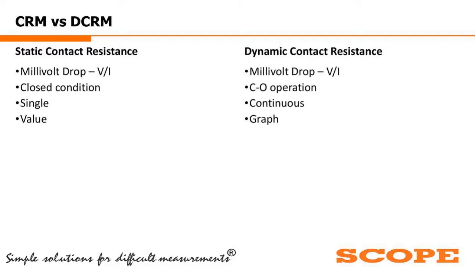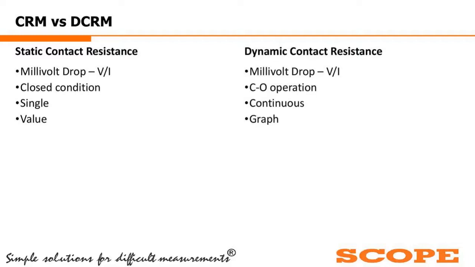Whereas dynamic contact resistance, though it is also a millivolt drop test or the V by I method, we are injecting a current, measuring the voltage drop across the breaker contact, and dividing the voltage by current to get the resistance. That's the reason it is called a millivolt drop test.